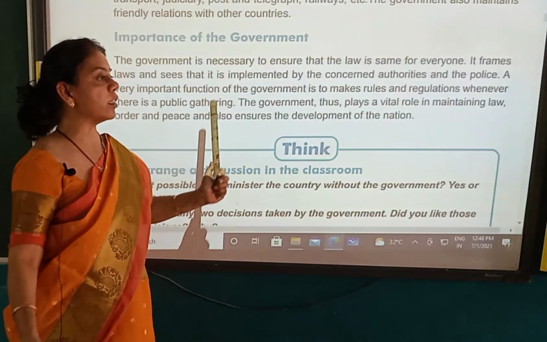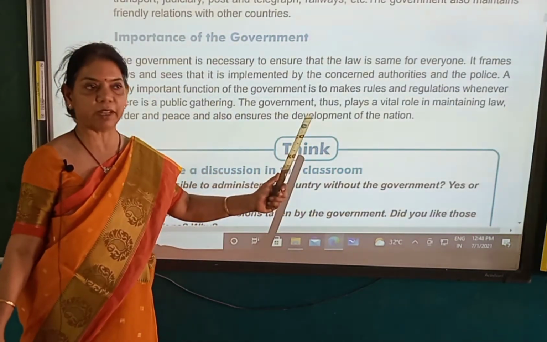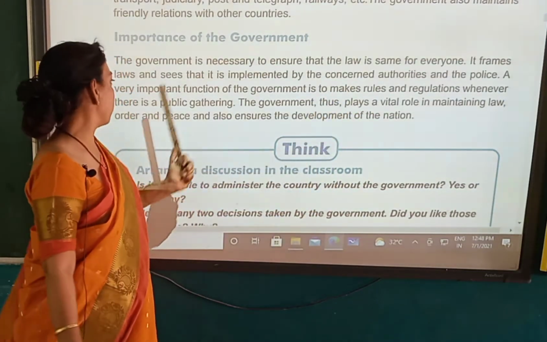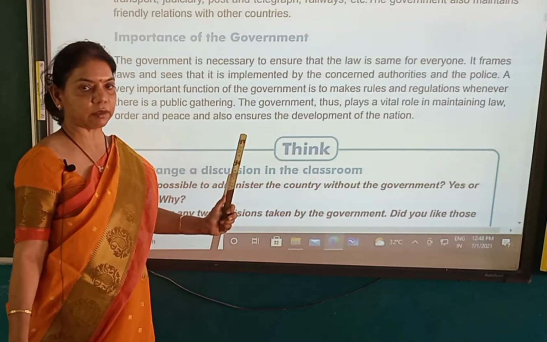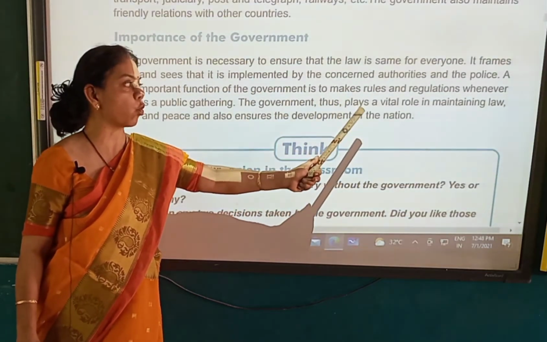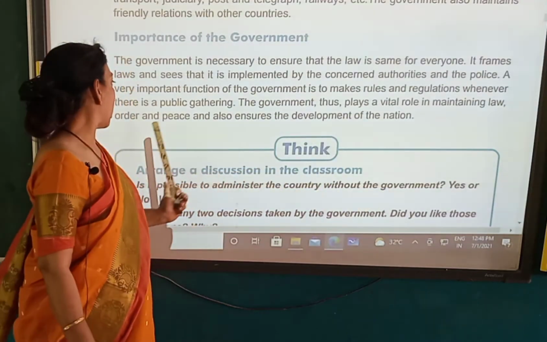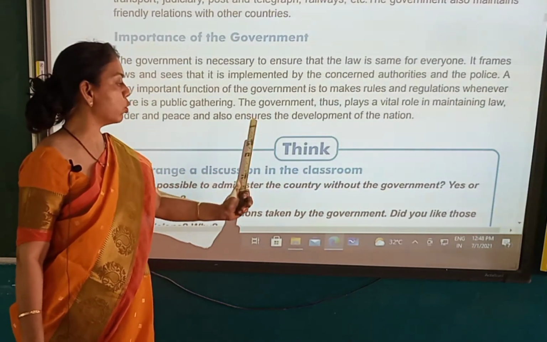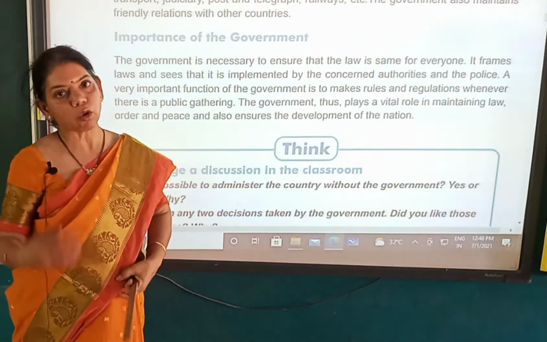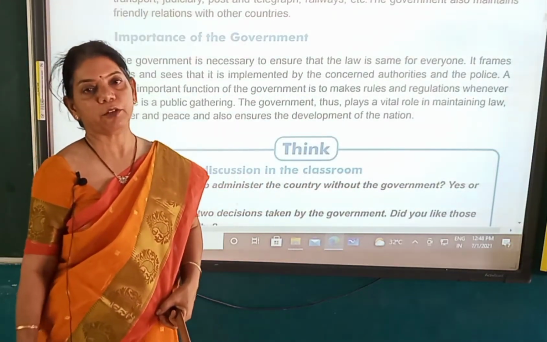A very important function of the government is to make rules and regulations wherever there is a public gathering. The government thus plays a vital role in maintaining law, order and peace, and also ensures the development of the nation.